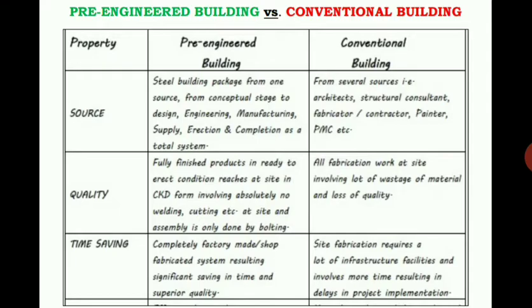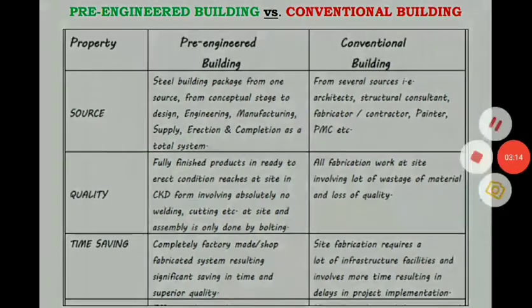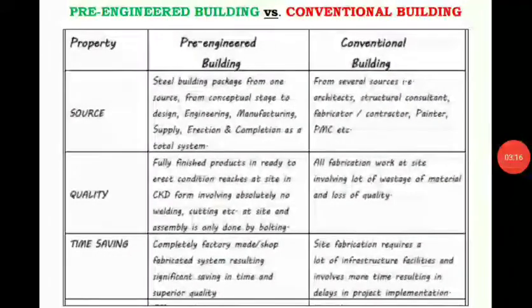And then with respect to the next property, that is quality. For pre-engineered building, fully finished products in ready-to-erect condition reach the site in CKD form. CKD is completely knocked down, that means a product delivered in parts and assembled at the destination. CKD is a term and a practice also used in machine construction and other industry sectors.